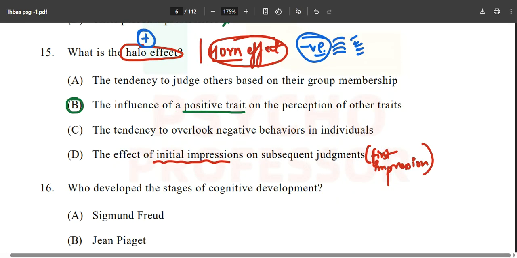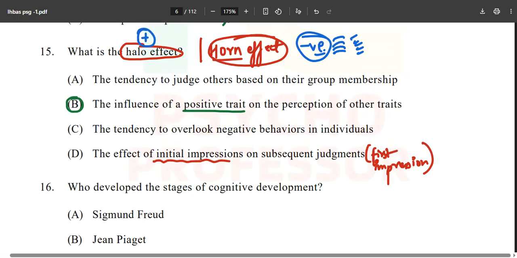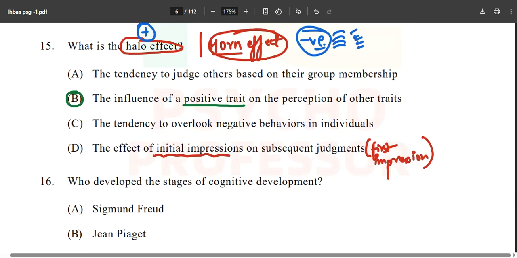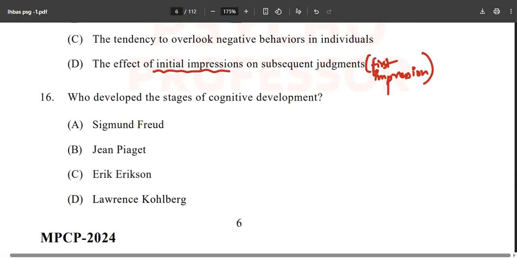The tendency to overlook negative behaviors in individuals, all these options have no relation. The tendency to judge others based on their group membership, you will do when you read more about that in the C book for this particular chapter. You are just forming their impression on the basis of their group, and that is not the halo or horn effect. The main two keywords here are halo effect and horn effect.